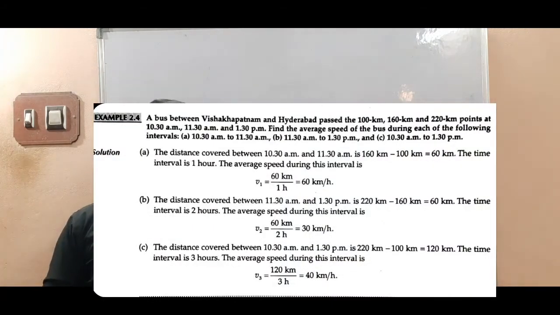Problem, my children. A bus between Visakhapatnam and Hyderabad passed the 100 kilometer, 160 kilometer and 220 kilometer points at 10:30 am, 11:30 am and 1:30 pm. Find the average speed of the bus during each of the following intervals: A, 10:30 am to 11:30 am; B, 11:30 am to 1:30 pm; and C, 10:30 am to 1:30 pm.